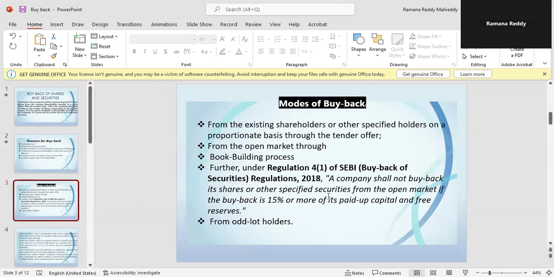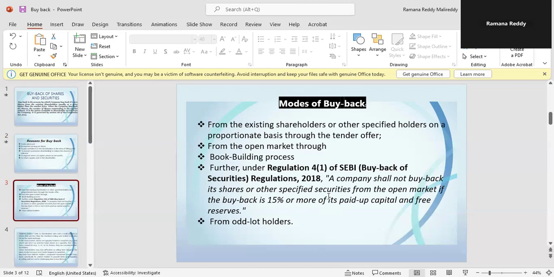What are the modes of buyback? From the existing shareholders or the specified holders on a proportionate basis through the tender offer in a listed company, or from the open market through the book building process.